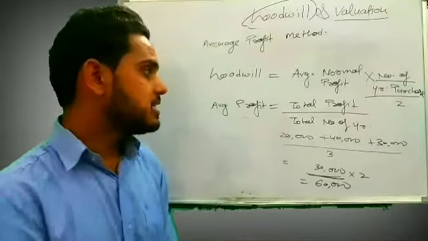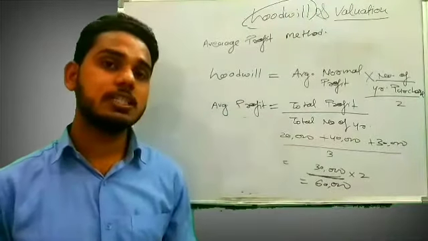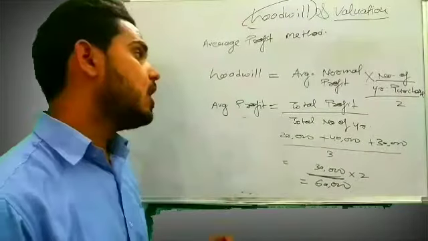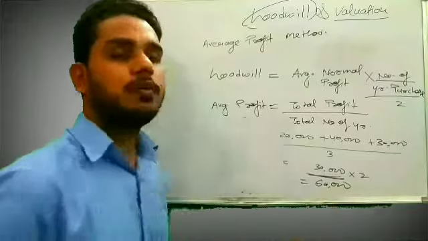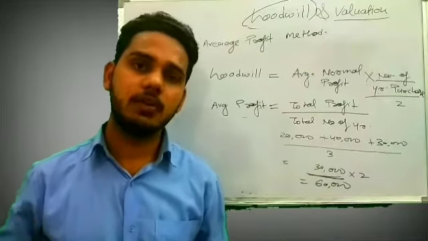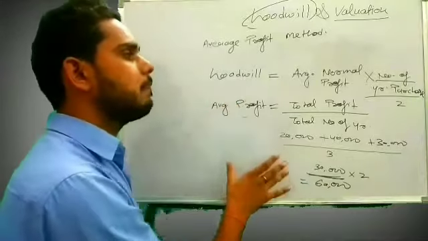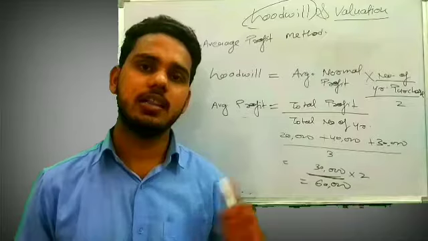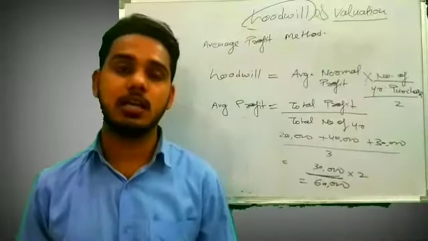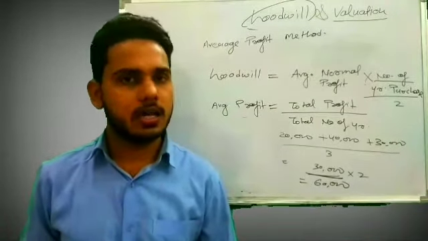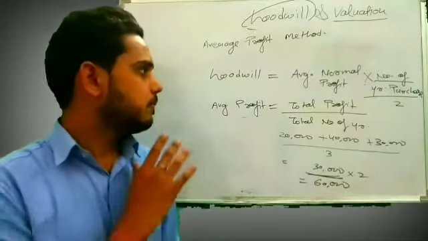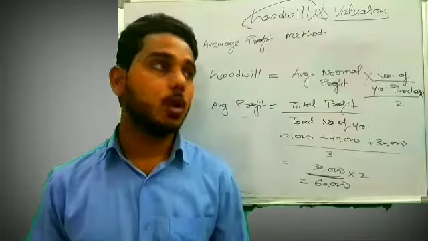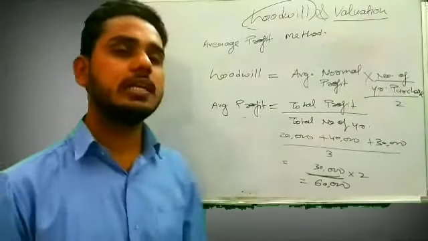Okay, and this is the same thing that I explained to you while discussing the meaning of goodwill, that goodwill is the profit earning capacity of an organization. And that definition suits our first method of valuation of goodwill. So we can say that the meaning of goodwill, that is profit earning capacity of a firm, is the operational meaning of goodwill, right? I hope this one is clear to you.